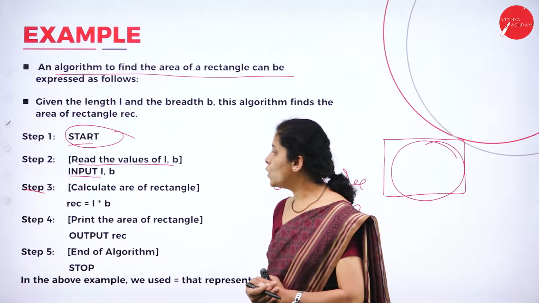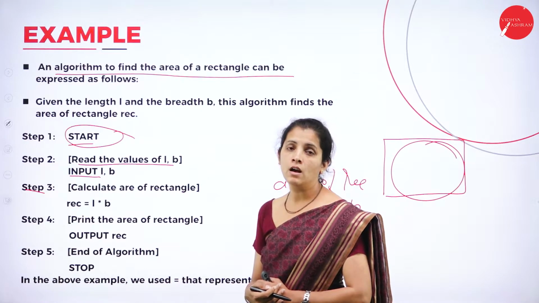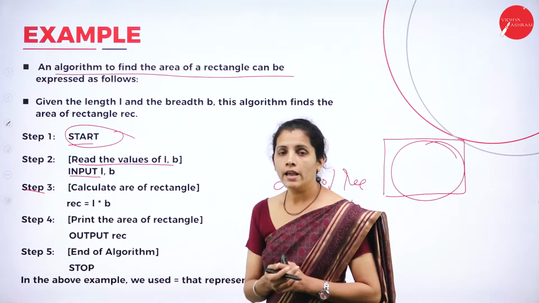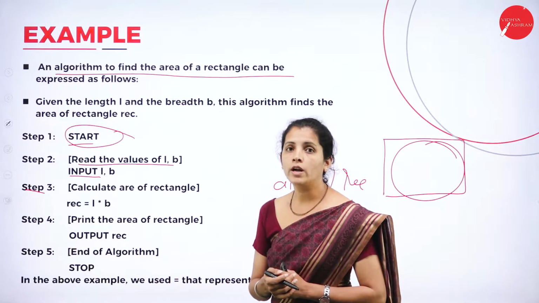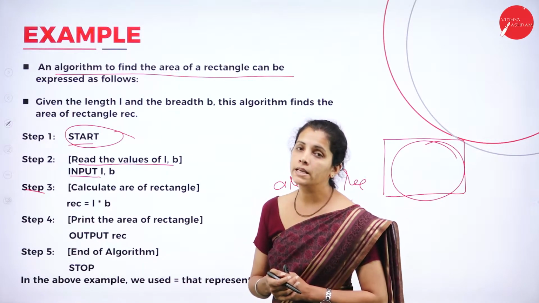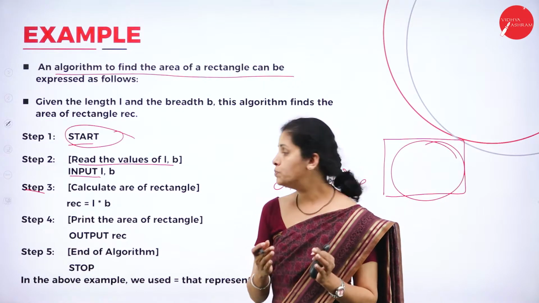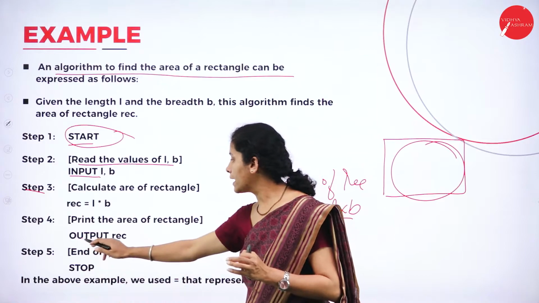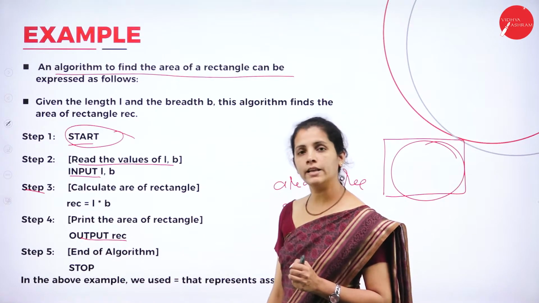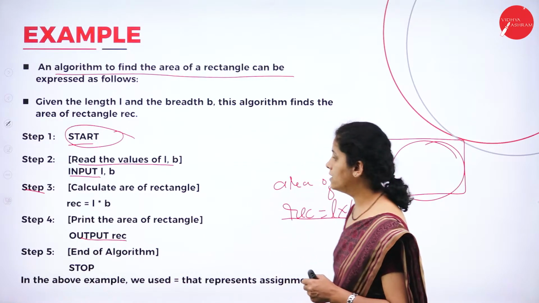In step 4, after calculating the area of the rectangle, I want to display the area. Display means output. So output rect, the area of the rectangle.